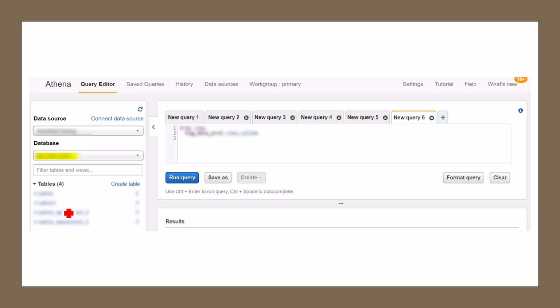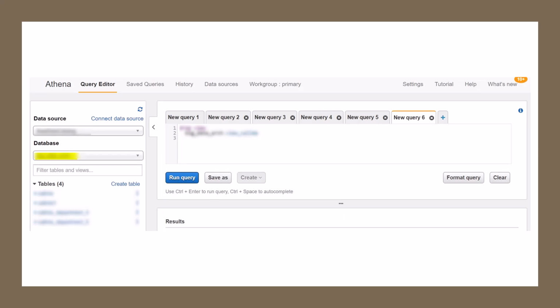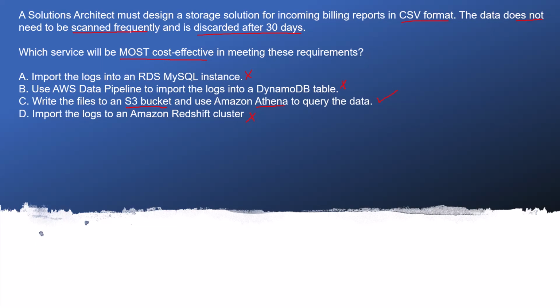You can just go to the Athena web service by searching for Athena. You will get a query editor where you have a connect data source option. Once you connect to the data source, you will reach this page. Select the Amazon S3 query data, give some name for your catalog, and define your schema. Then you will be back here, and you can select the data source which you newly created. The database is nothing but your data catalog, and you can run the query here, and it will give you the result in milliseconds. So the correct answer is Athena.